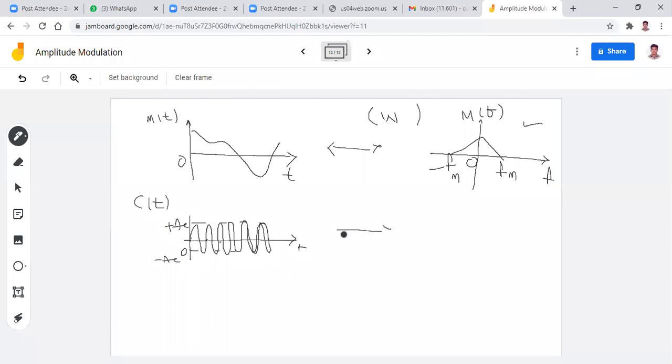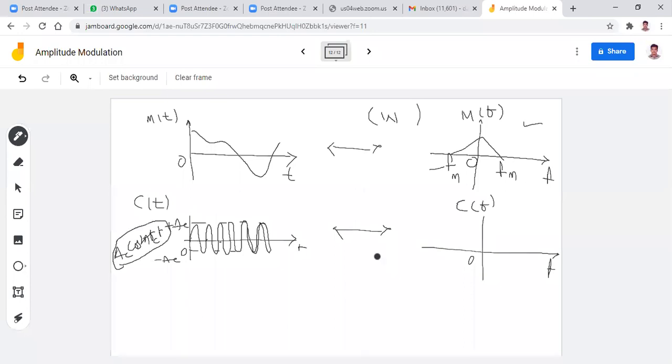Now I want to sketch the spectrum for this, C(f). Any takers? What is the spectrum of the carrier signal? First of all, tell me one thing: do you know the mathematical representation of the carrier signal or not? What is the mathematical representation of the carrier? Ac cos(2π fc t). Okay, Ac cos(2π fc t) is the mathematical representation of the carrier signal.